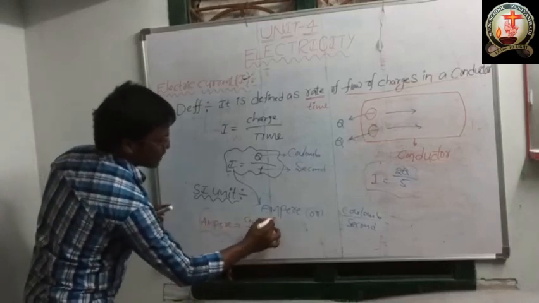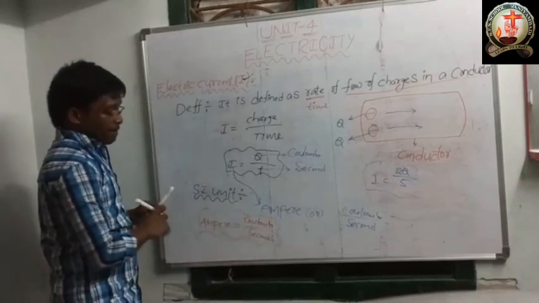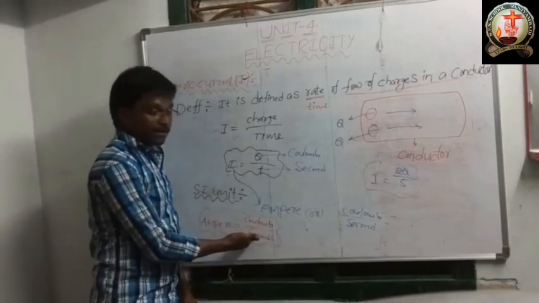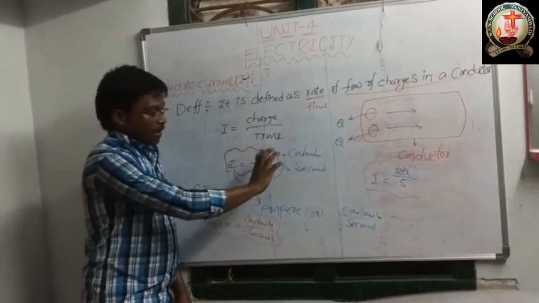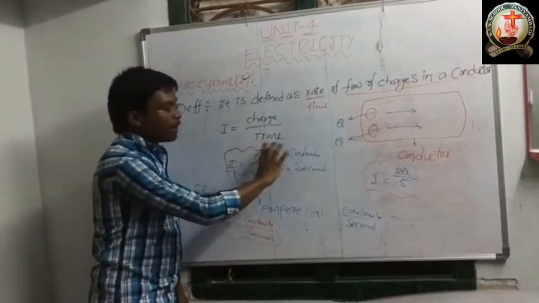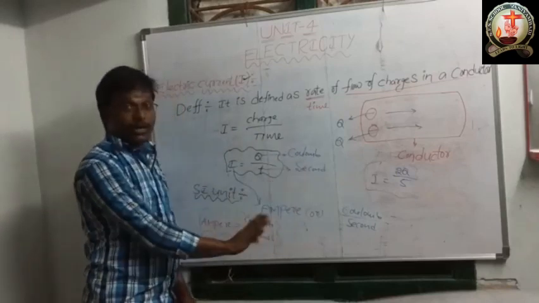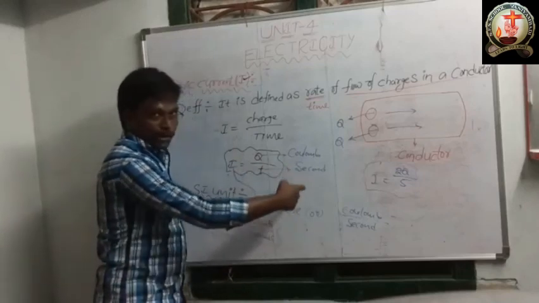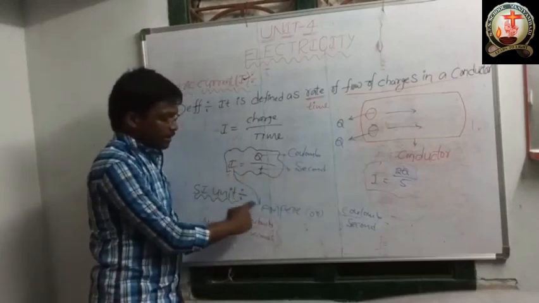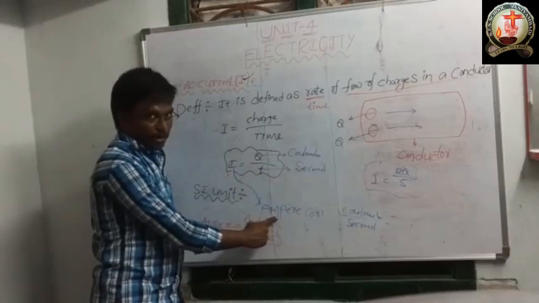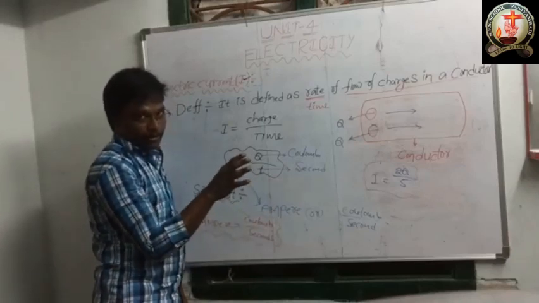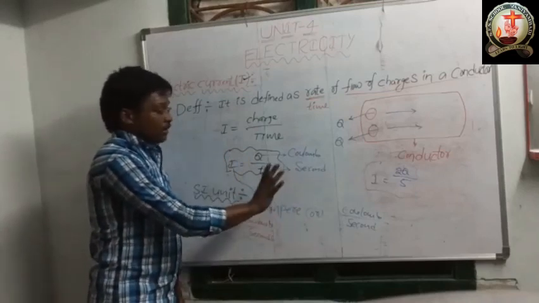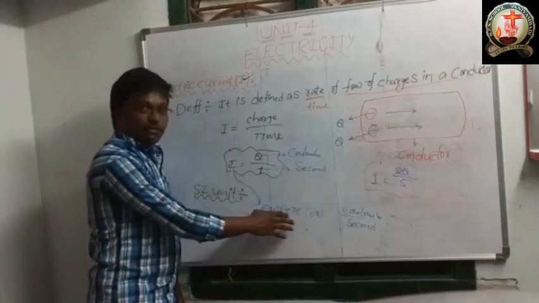We can write like this also: ampere is equal to coulomb per second. Remember, from this formula only I wrote these units. The standard unit, the SI unit of the electric current, is ampere.